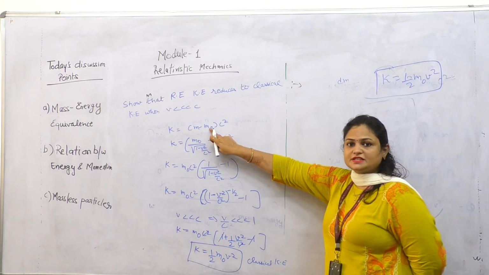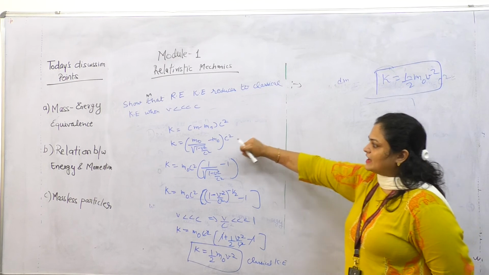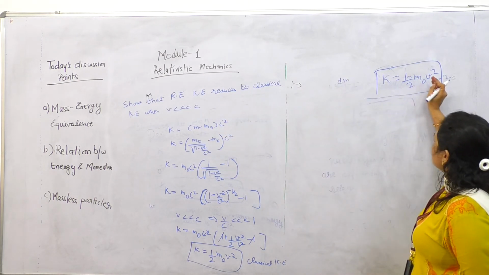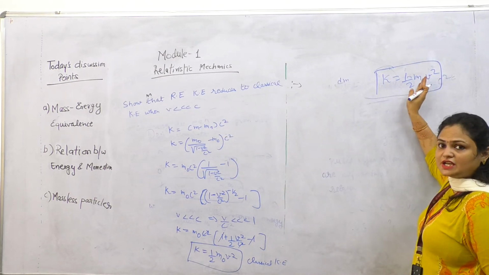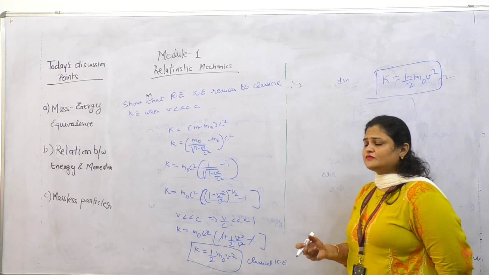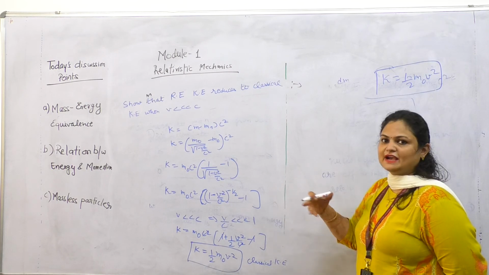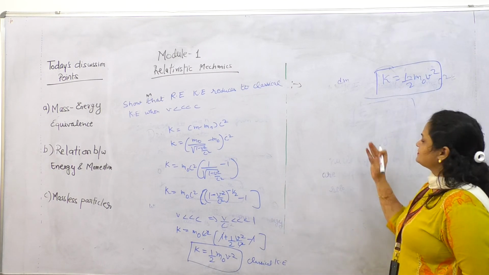The kinetic energy is (m minus m naught) c square, but when v is very much less than c, it reduces to the classical kinetic energy, half m naught v square. So we can use this formula when v is very much less than c, and the relativistic one when v is comparable to the speed of light.